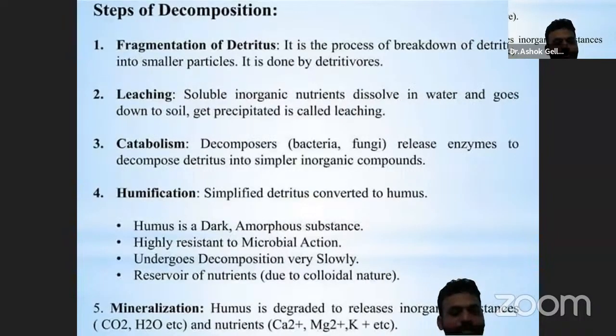Steps of decomposition. What is decomposition? Decomposition is the process of breaking down organic matter into simpler substances like water, carbon dioxide, nitrogen, and calcium. These are the nutrients.